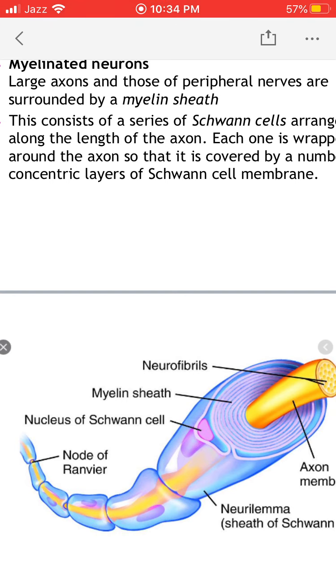So this myelin sheath provides insulation to the conduction of nerve impulse. Impulse cannot be conducted along this myelin sheath. So the impulse moves in a jumping manner from one node of Ranvier to the next node of Ranvier, and this increases the velocity of conduction of nerve impulse in myelinated neurons.